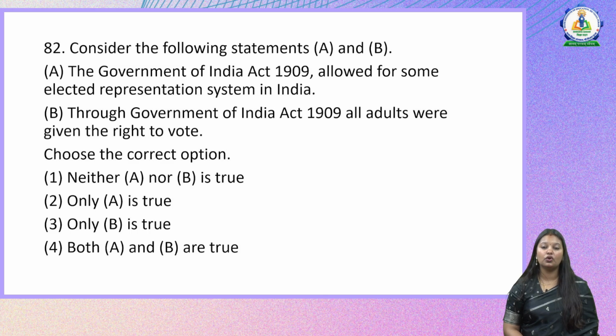So if you look closely, they have given the Government of India Act 1909. Because of this particular act, only a certain set of people received the right to vote or have representation. So the right answer here is option 2, only statement A is true.